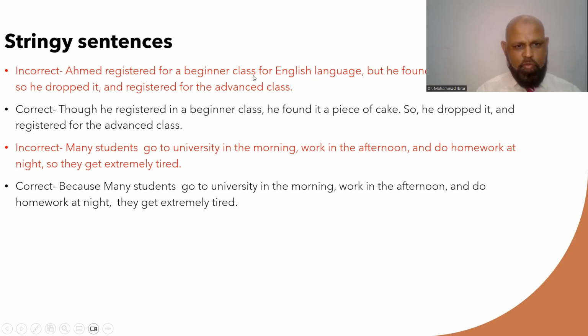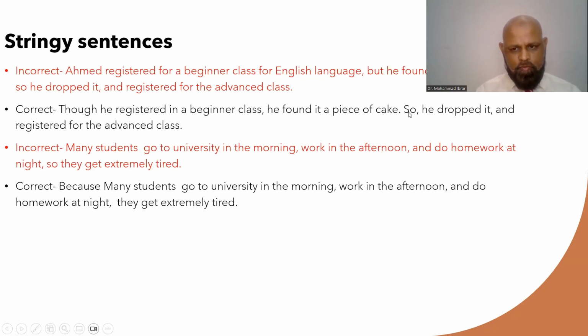So let's have a look at how many fanboys do we have here. You see, but, fanboy, so, fanboy, and again fanboy. So we have three fanboys here. So to fix this problem, let's look at the correct sentence. Though, which is a subordinator. It's not a fanboy. So though he registered in a beginner class, he found it a piece of cake. So we used a subordinator here, and we have made it a complex sentence.